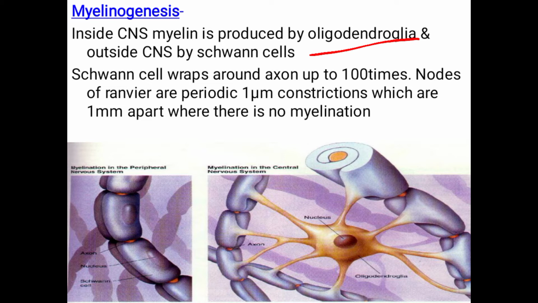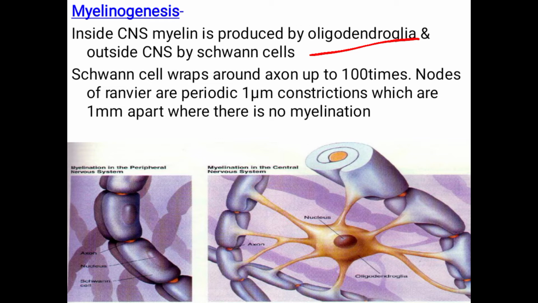The peripheral nervous system is mainly away from the brain and spinal cord, like the ANS, the autonomic nervous system, and their myelination is by Schwann cells.